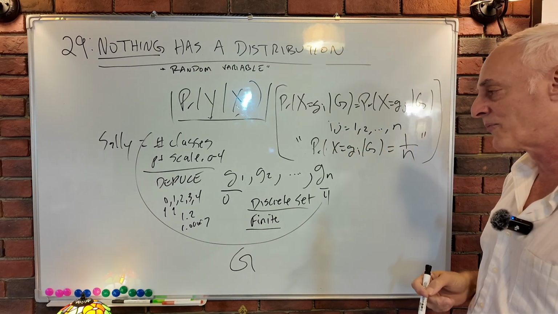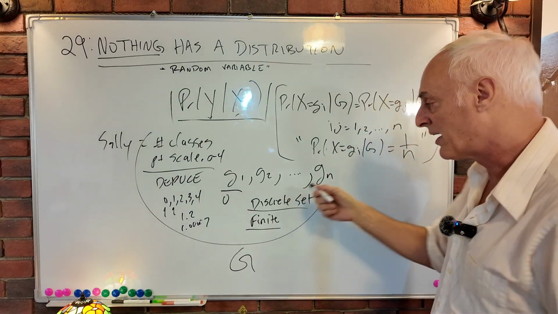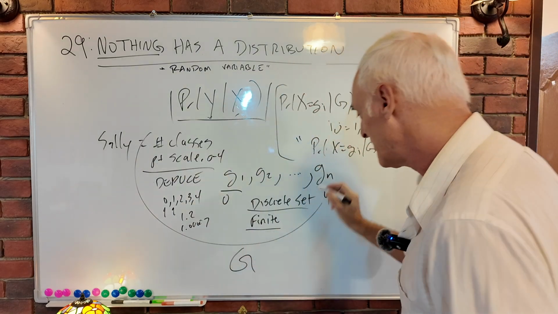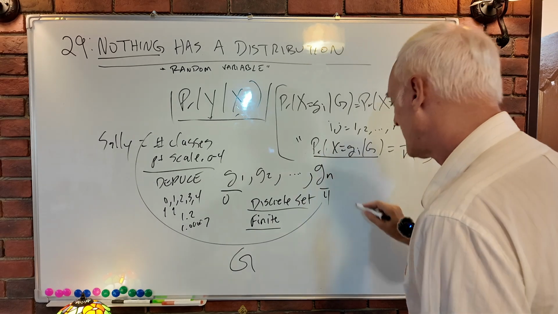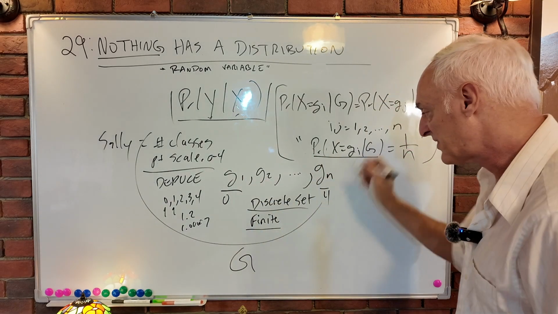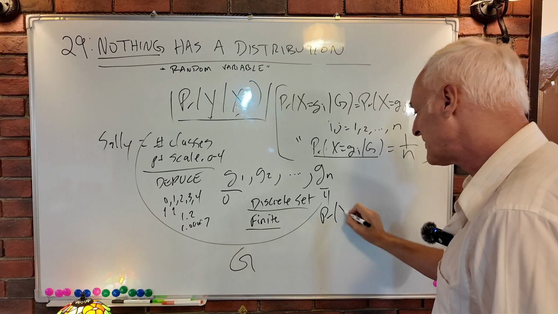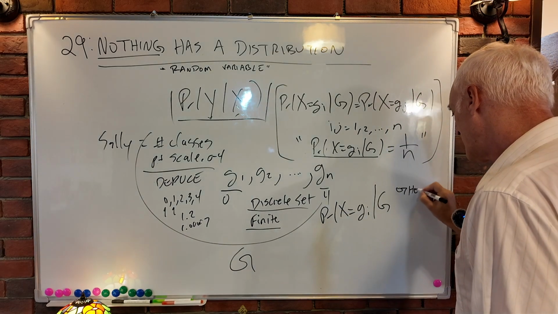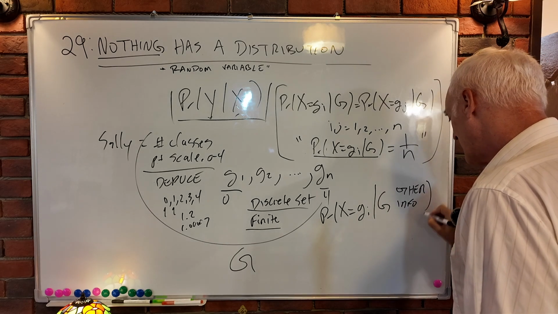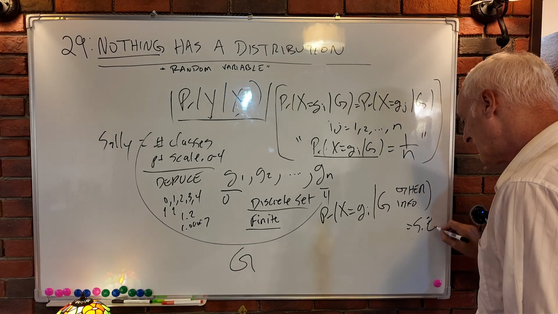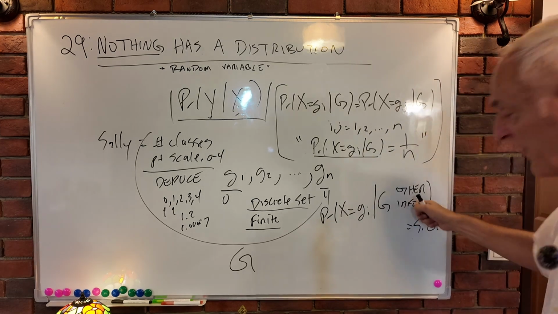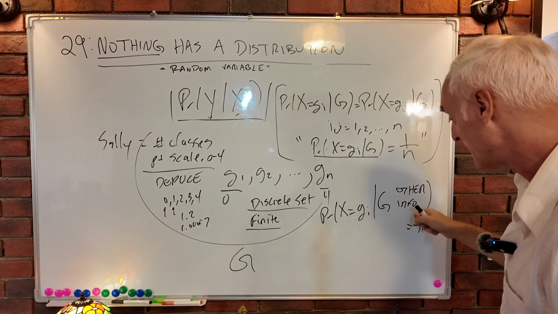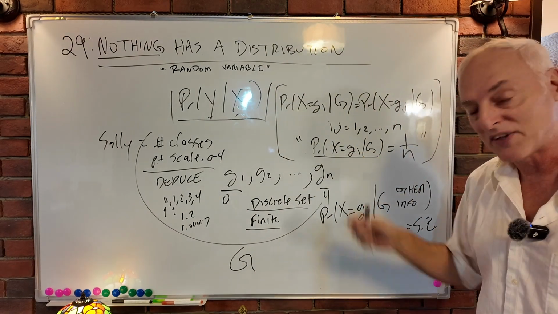And so this statement is true, but it will strike you as odd, because you're going to think, nah, not every one of these things is equally likely. And what are you doing by saying that? You're not calculating based on this. You're saying, I think this has a true distribution. It doesn't. You're saying something like the probability that x equals g_i, given g and other info, equals something else. You're adding other info on the right-hand side, and if you change the information, you change the probability. You're perfectly able to do that, but it's a different probability than this. That's why you're thinking this.